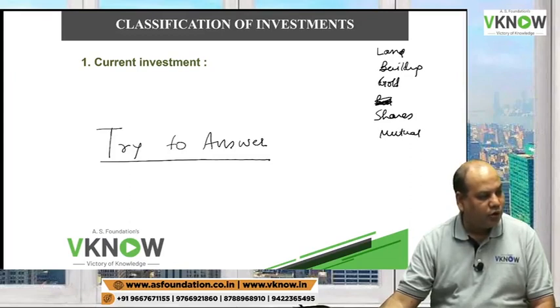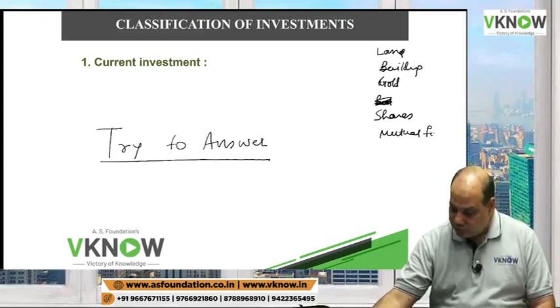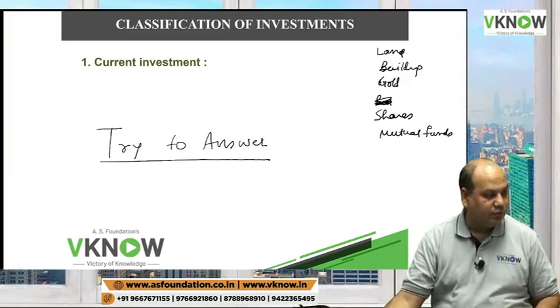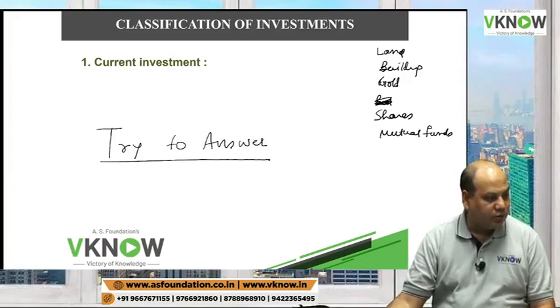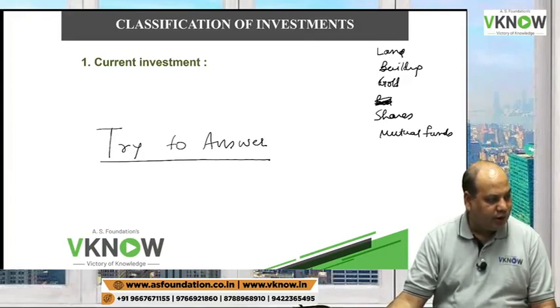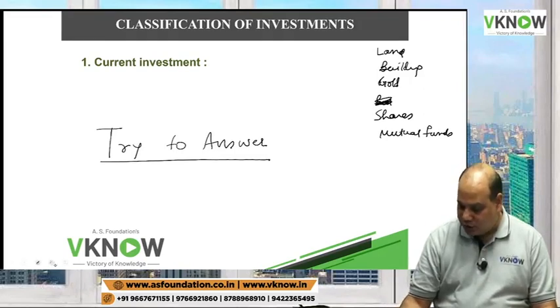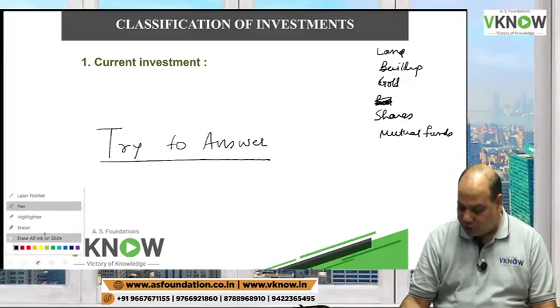Investment held for not more than 12 months. Within 1 year. Investments which are sold within 1 year. Investments which can be realized in cash within 1 year. Held for less than 12 months. Okay. Most of you are only answering some portion of the definition.